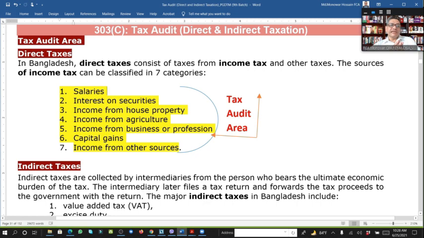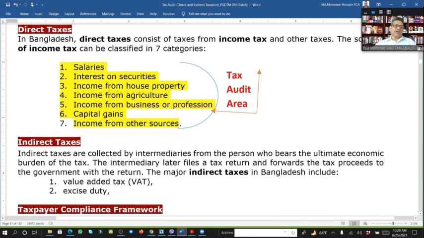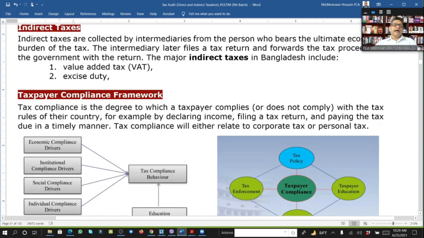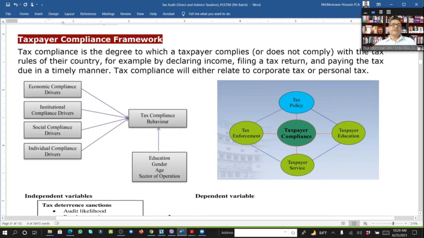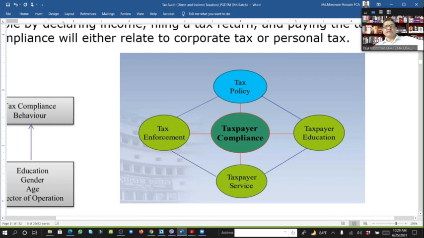Also capital gain and some other sources, where items 1 to 6 do not fall, then it comes to other source. So that is the tax area also. And indirect tax, we know, is the value-added tax and excise duty.